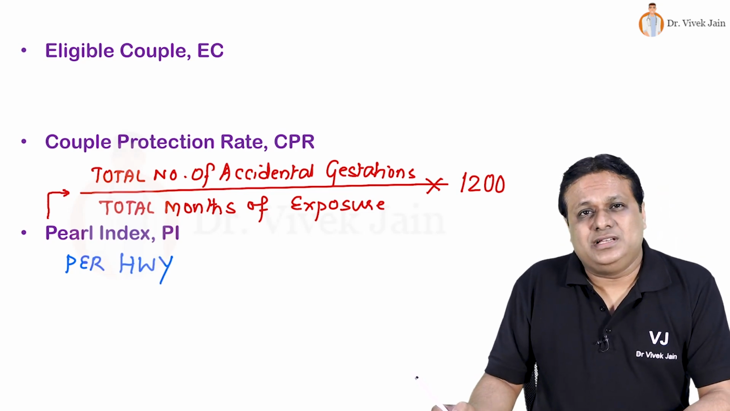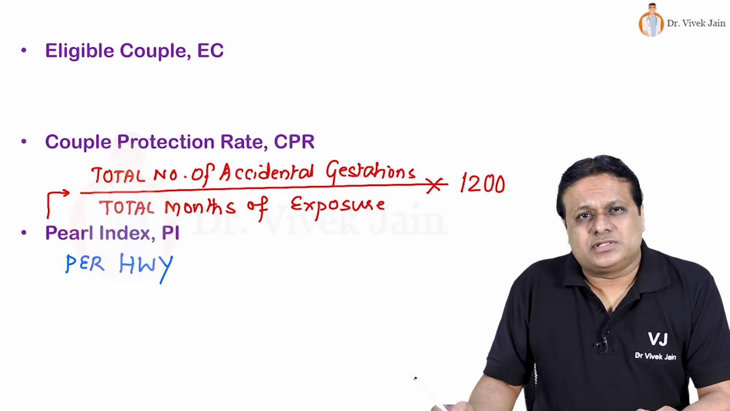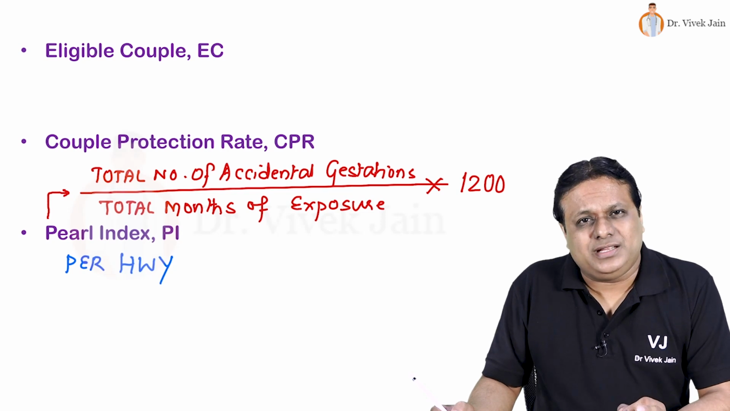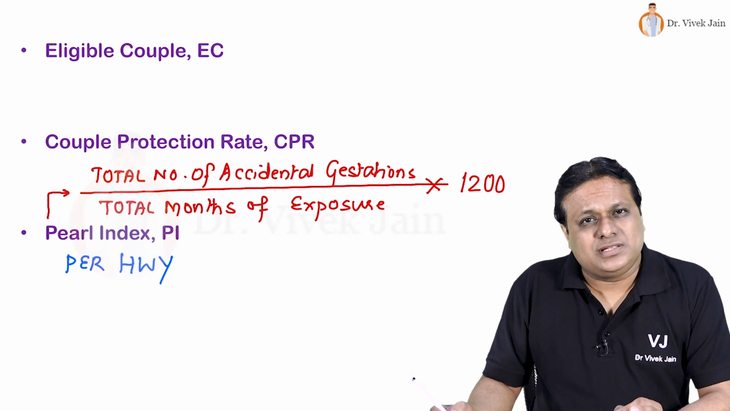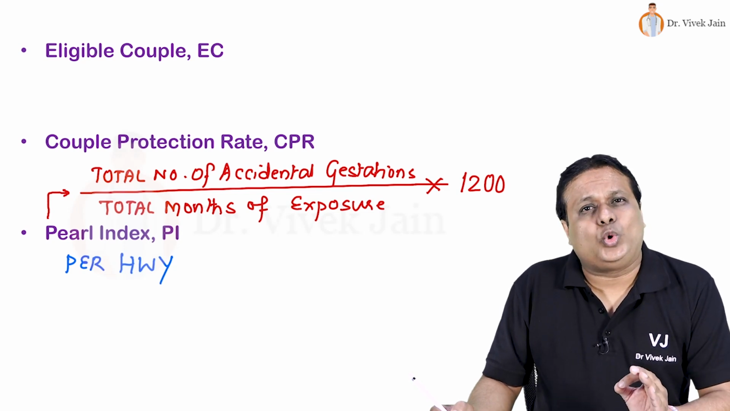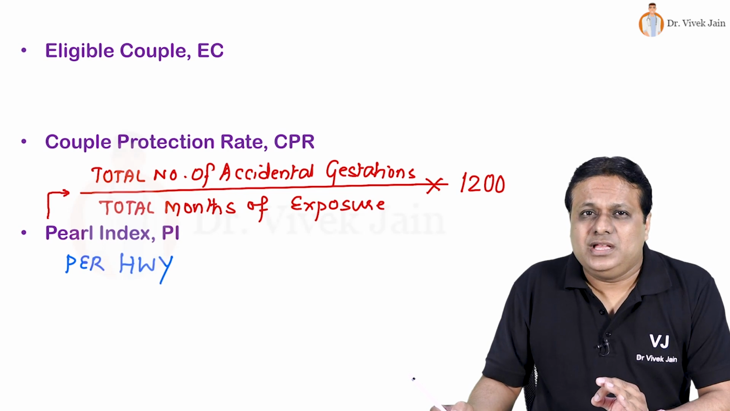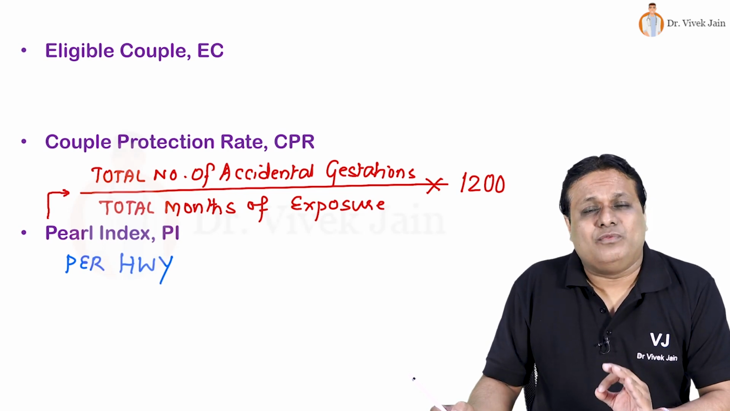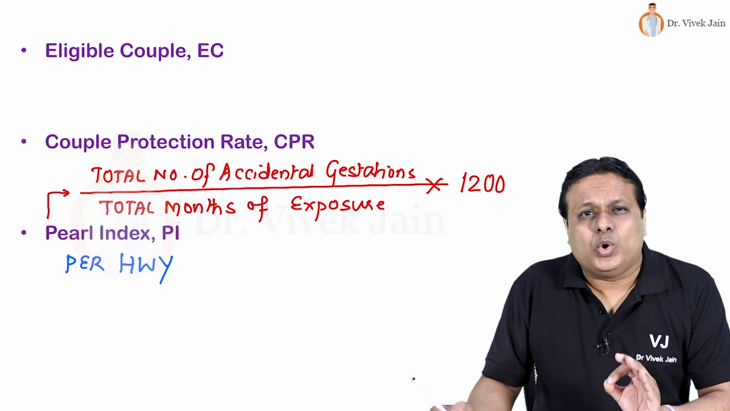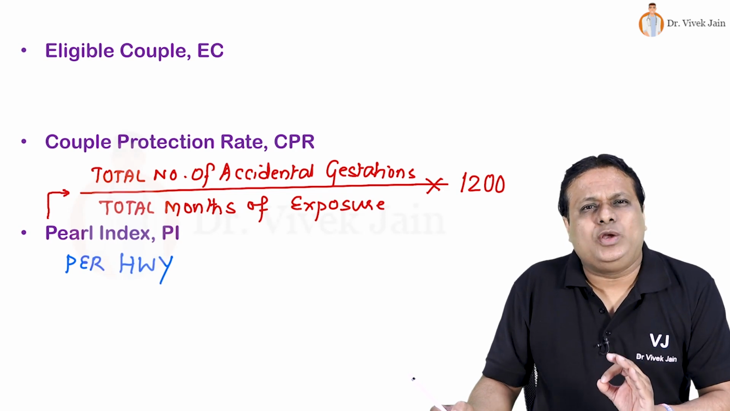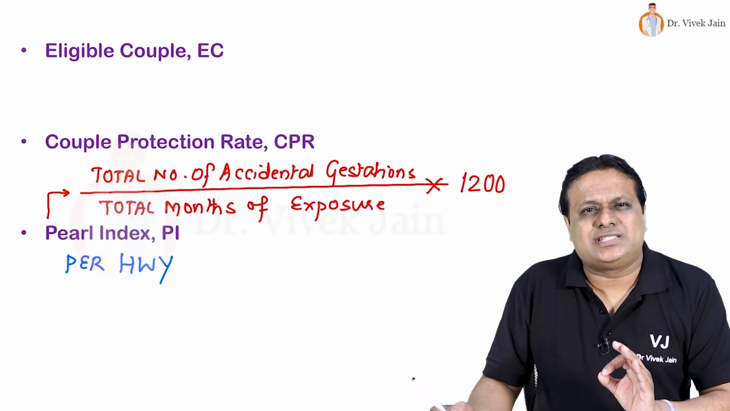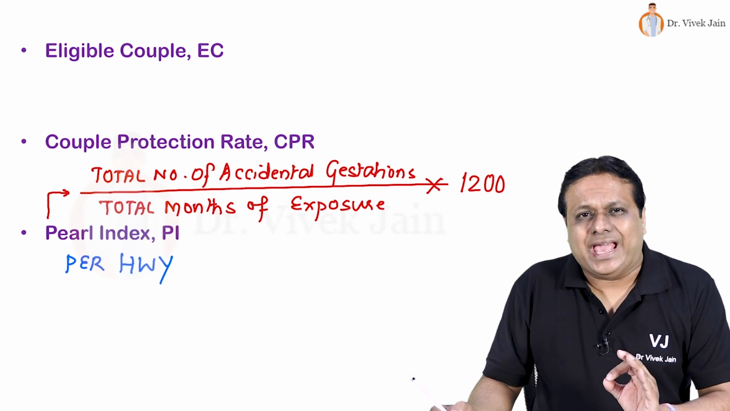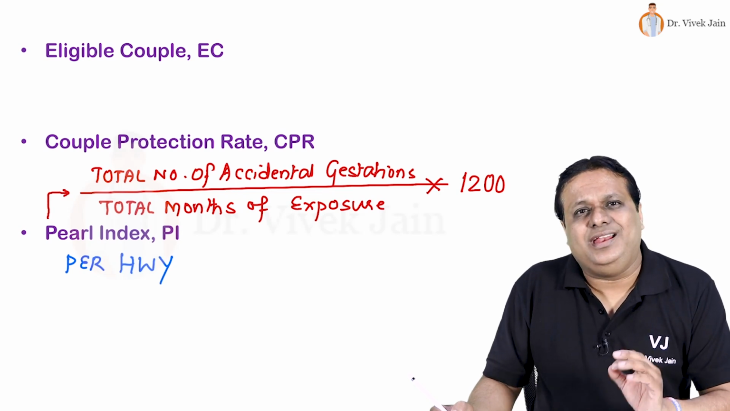Pearl index for male condoms 2 to 14 per 100 women years, female condoms 5 to 21 per 100 women years, vaginal sponge 9 to 20 per 100 women years, intrauterine device 1 to 5 per 100 women years, oral contraceptive pills 0.1 to 2 per 100 women years, and the most effective method of contraception, sterilization, is less than or equal to 0.1 as per the studies conducted in India.